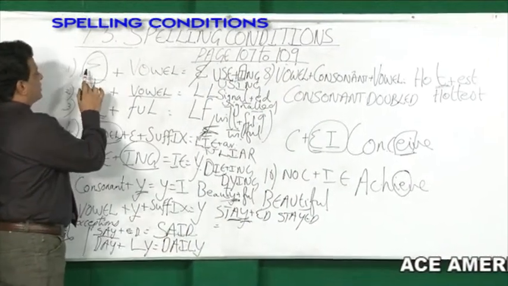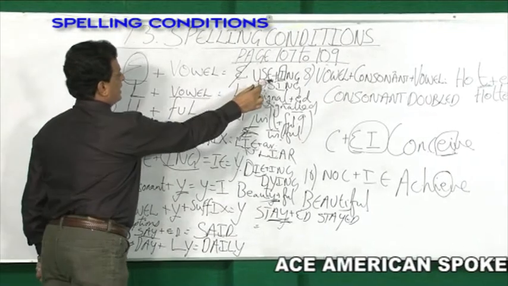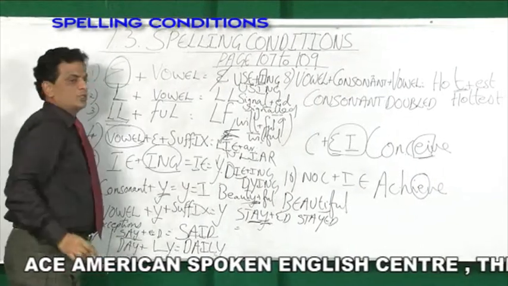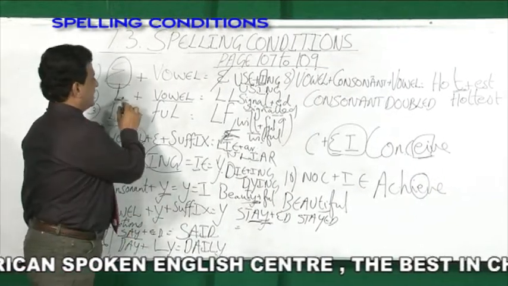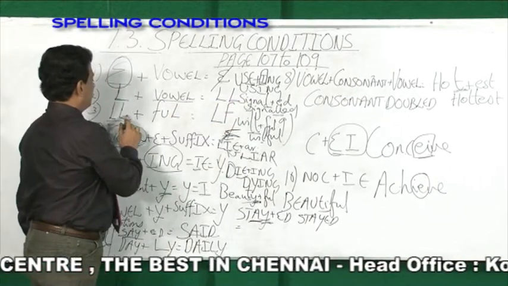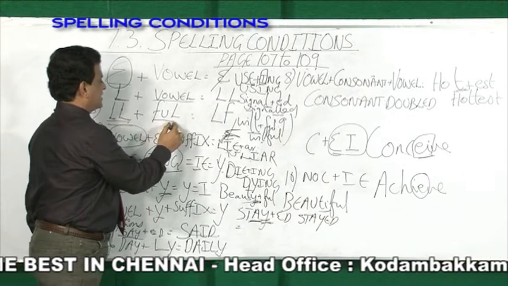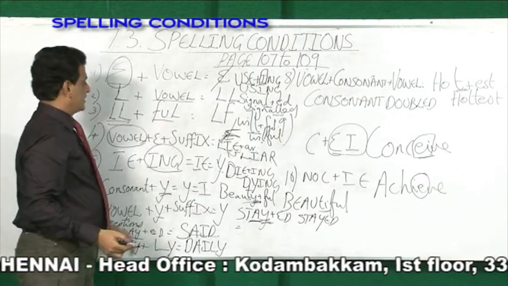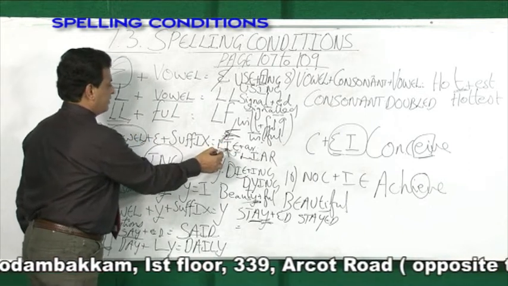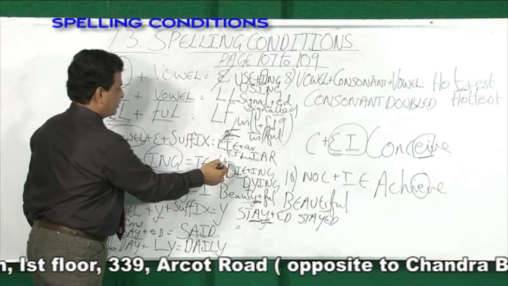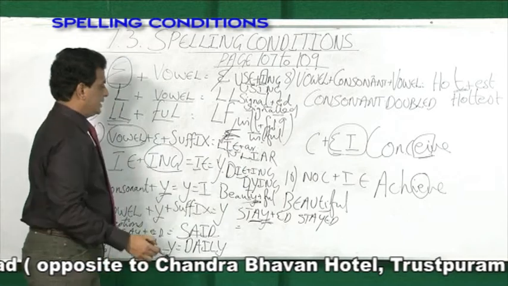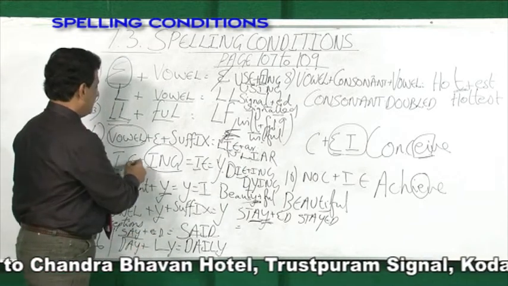Here, what is the first rule? Any word ending with E and if a suffix starting with a vowel is added, then E gets removed, use plus ing, using. Any word ending with L and with a vowel suffix, L is doubled. Any word ending with a double L and if it is added with the suffix ful, then one L gets removed. And any word that ends with E and before that a vowel is there, if a suffix is added, then this E gets removed.